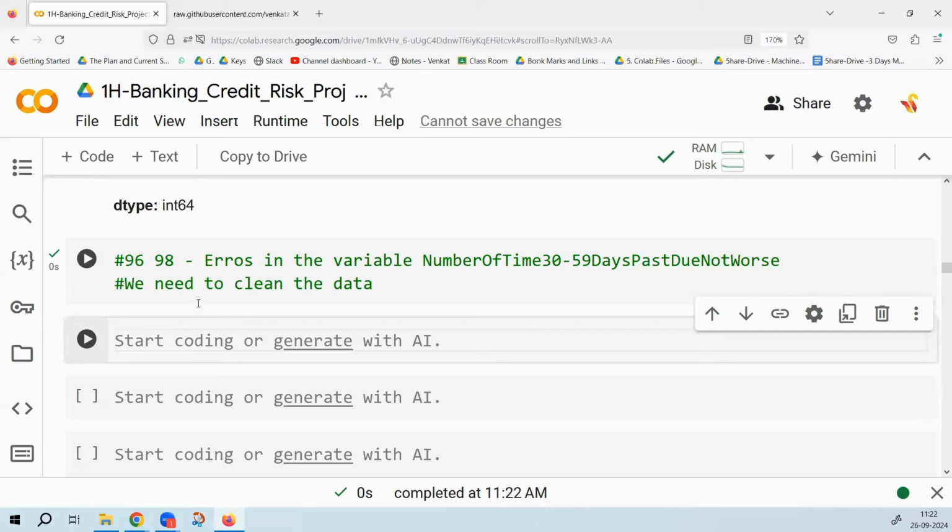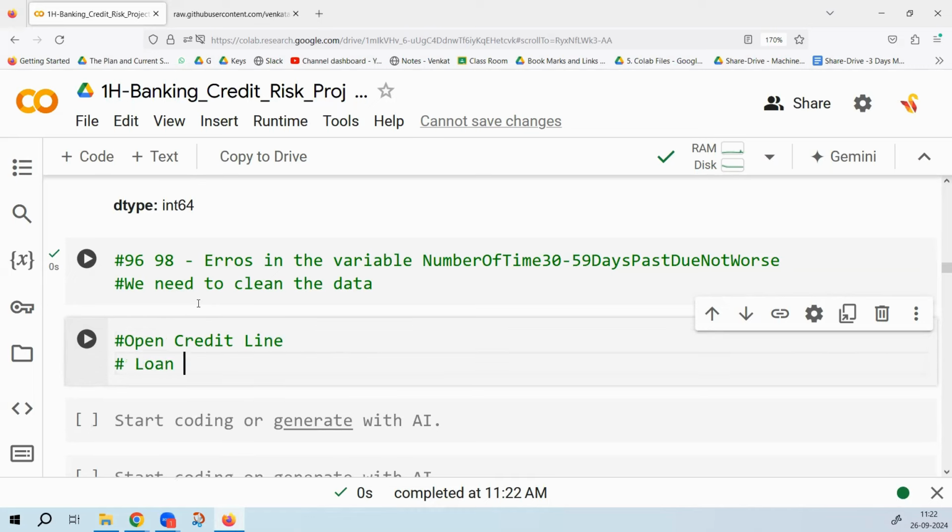The next variable is number of open credit lines and loans. A loan is known as open credit line versus loan. Loan, you know that, personal loan. What is an open credit line? For example, you have a credit card, that is known as open credit line. If you have a credit card, can you quickly take a 10,000 loan from the bank by swiping it? If you're swiping it, it's like a loan a bank is giving you. Do you agree? Yes, sir.